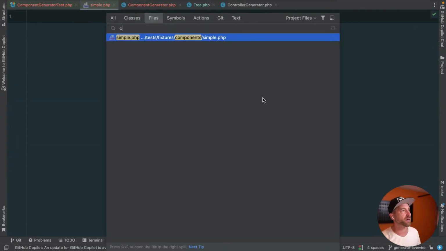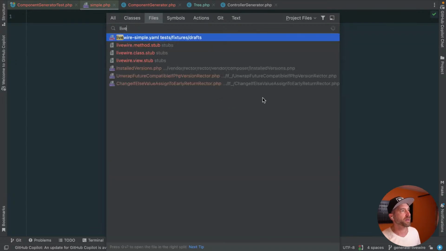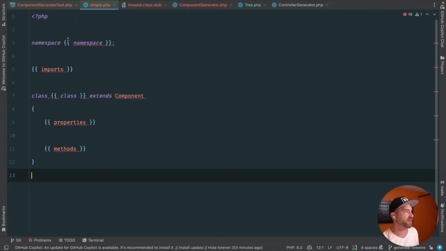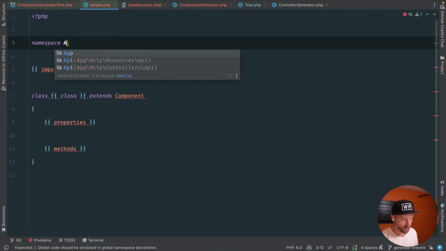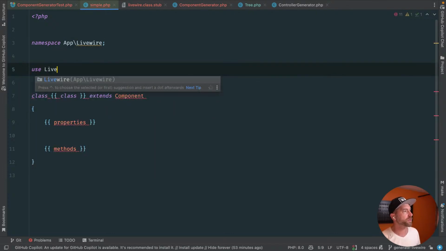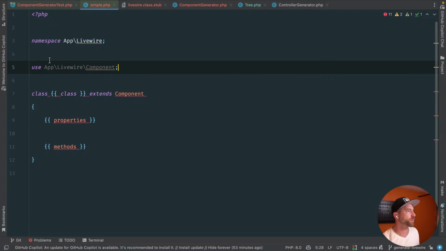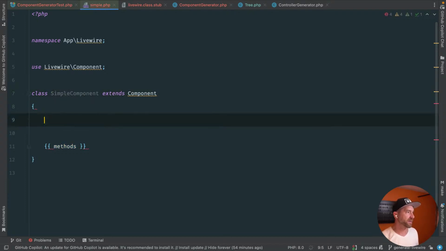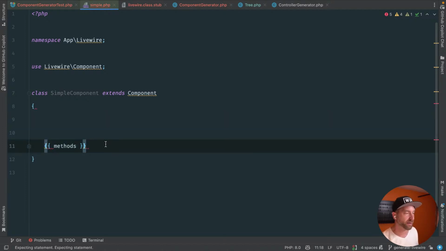So let's go find our Livewire class. Let's copy this. What we would expect here is namespace app Livewire. Our imports are simply use Livewire component. Whoops, Livewire component, not app Livewire component. All right, and then the class is going to be called simple component, extends component. We're not replacing that with anything. I'm not even removing the indentation. So that's potentially bad. We'll fix that up.